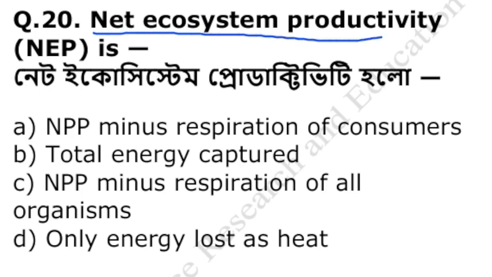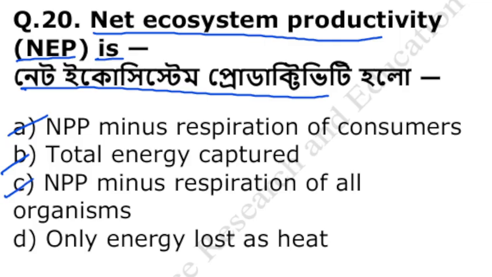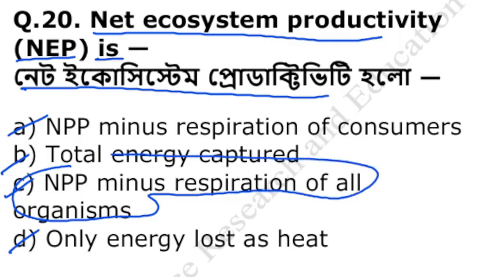Net ecosystem productivity or NEP is. Net ecosystem productivity বলতে আমরা কি বুঝি? NPP minus respiration of consumers, total energy consumed or captured, NPP minus respiration of all organisms, only energy lost as heat. So the NPP minus respiration of all organisms, সেটাকে আমরা net ecosystem productivity বলবো.